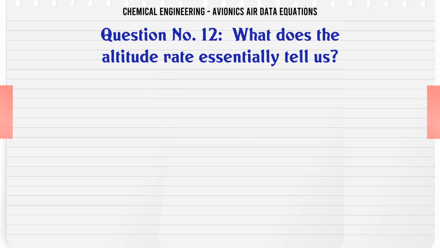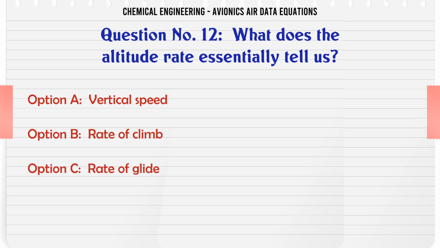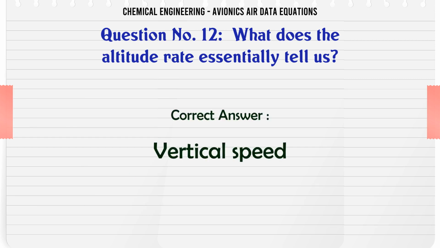What does the altitude rate essentially tell us? A. Vertical speed. B. Rate of climb. C. Rate of glide. D. Rate of descent. The correct answer is vertical speed.